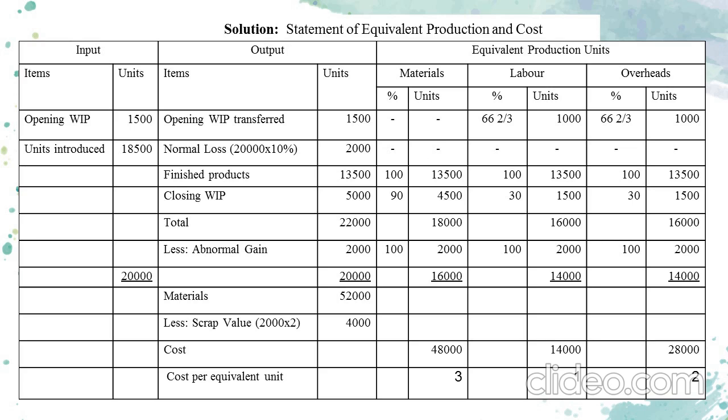And in the case of overheads, the cost element is 28,000 rupees divided by equivalent production units of 14,000. We will get cost per unit of overhead as rupees 2. So the total cost per unit figure is 3 plus 1 plus 2, that is equal to rupees 6.